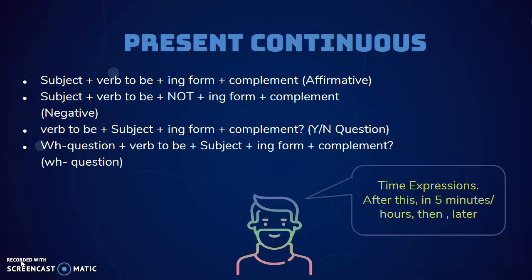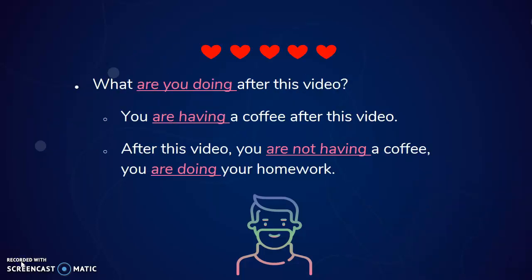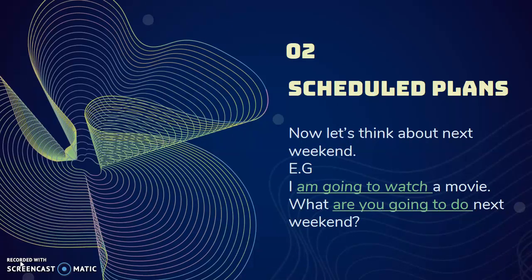Remember that the time expressions to talk about the future using present continuous can be after this, in 5 minutes, in 5 hours, then, and later. Okay? So let's answer the question. What are you doing after this video? You're having a coffee after this video. After this video, you're not having a coffee. You're doing homework.